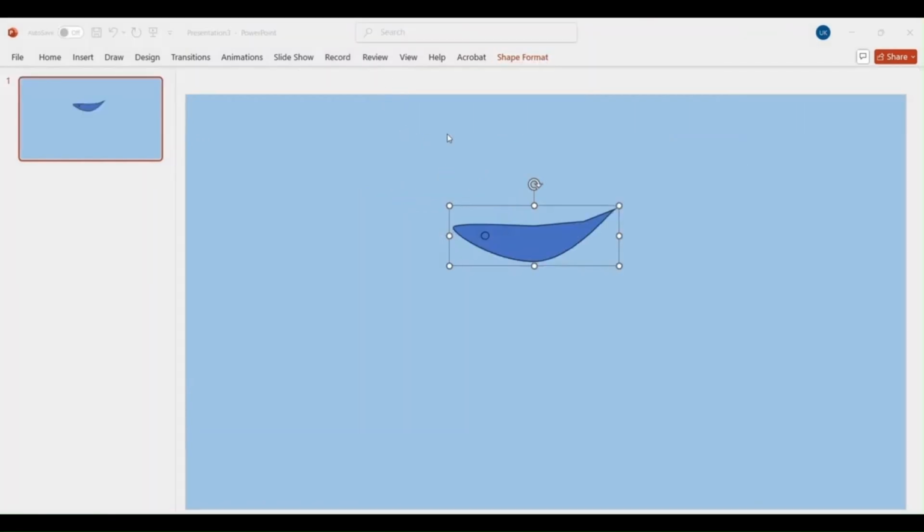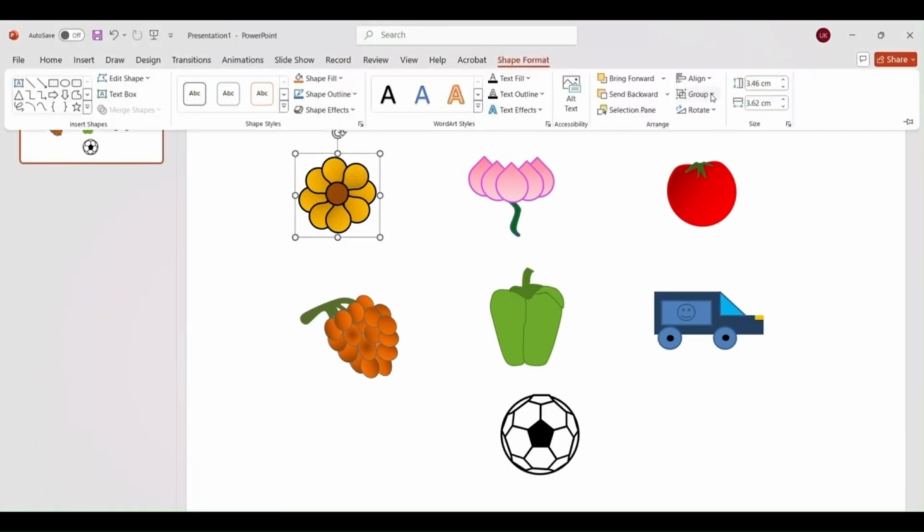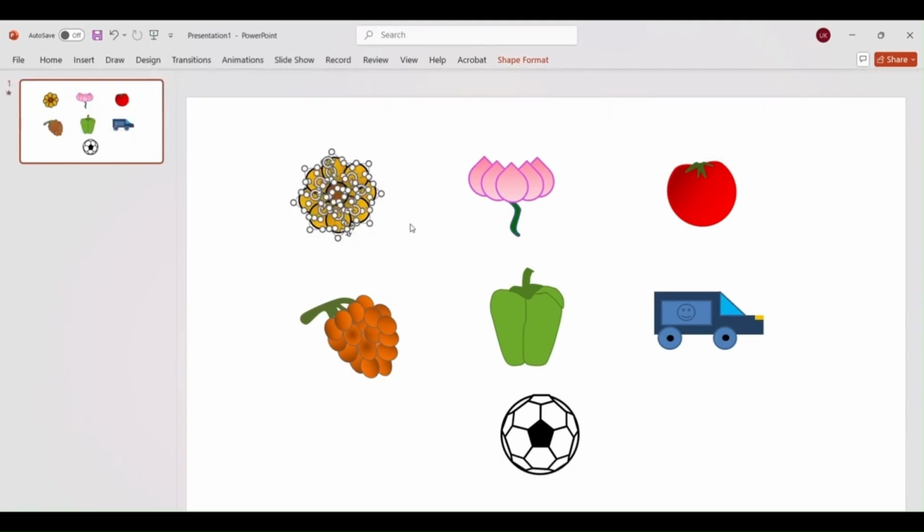I'll take already made shapes and ungroup them to show you how you can split them and make different pictures. In this particular flower, take several teardrop shapes and arrange them in a circle with the pointy ends facing inward. I will ungroup it. For that, go to shape format, go to group and then ungroup. After ungrouping, I'll just remove one petal. See, this is how it is. And again, here this is a circle. Now I'll reposition them and group them again.